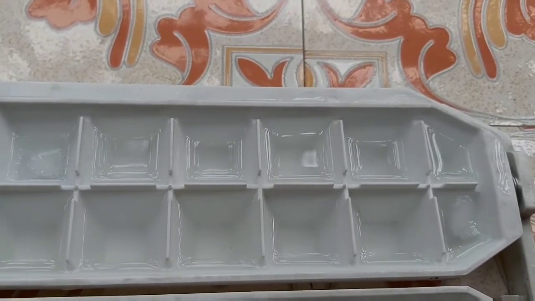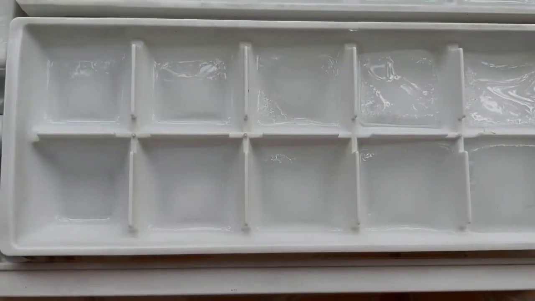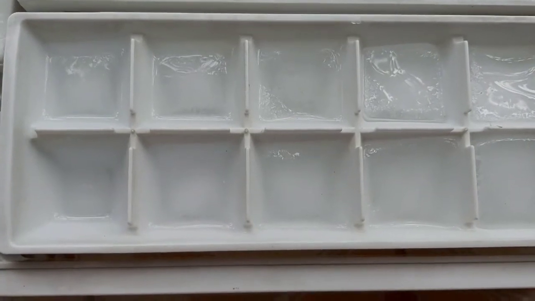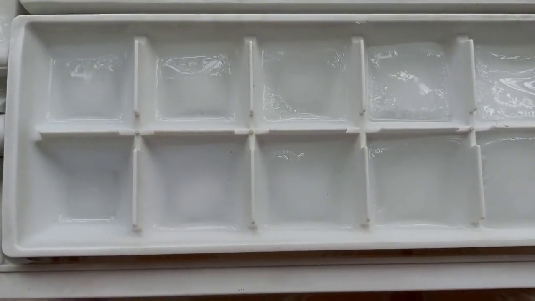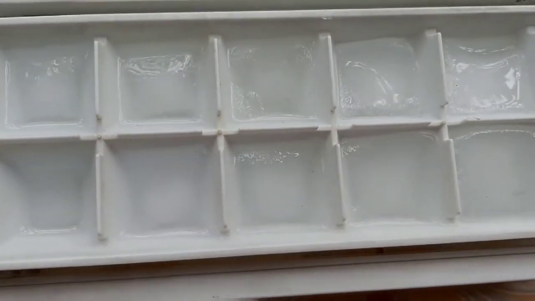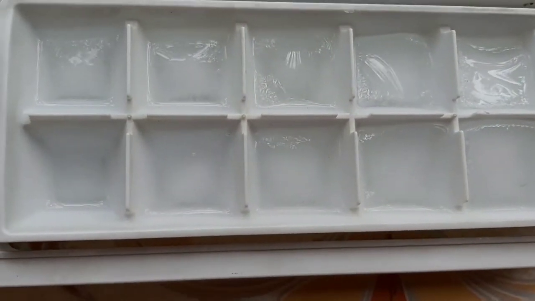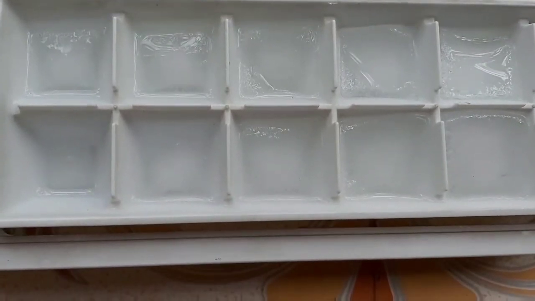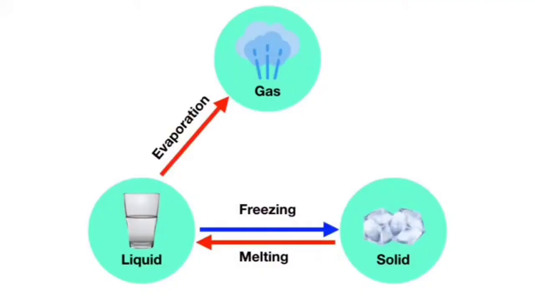It will again convert to ice cubes. This process of liquid water changing to solid ice is termed the freezing process. Now when liquid is converted to gas, the process is called evaporation. When gas is converted to liquid, the process is called condensation.